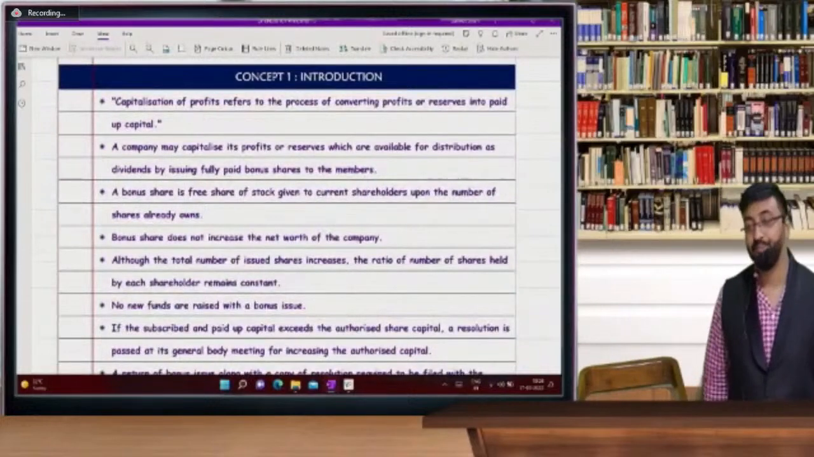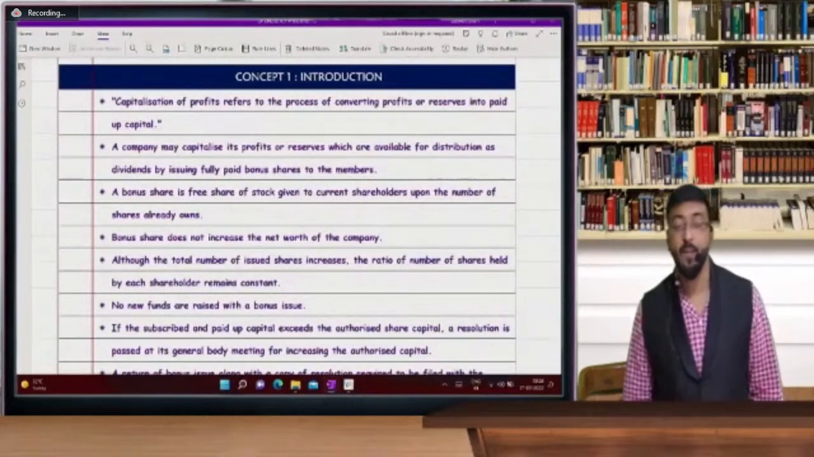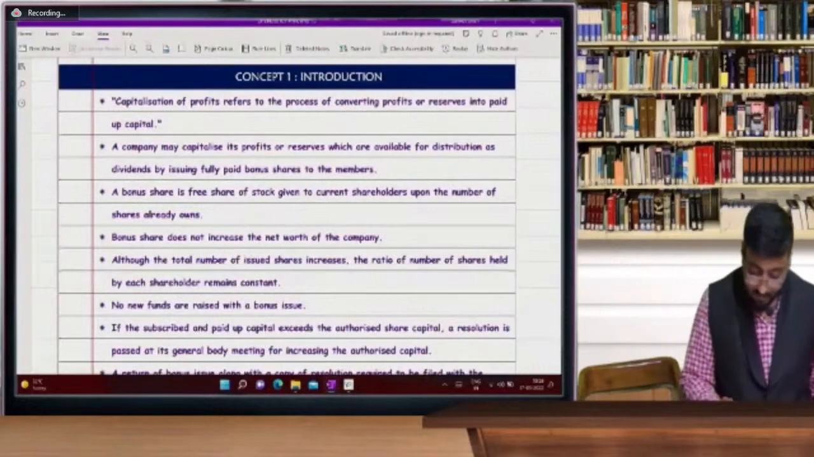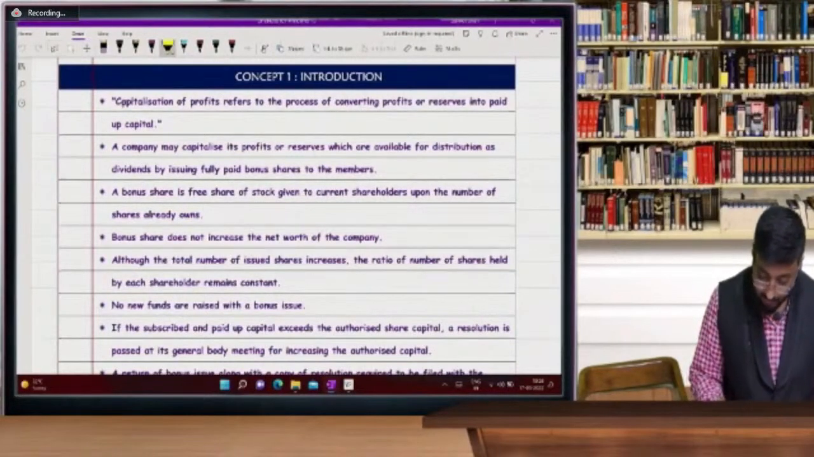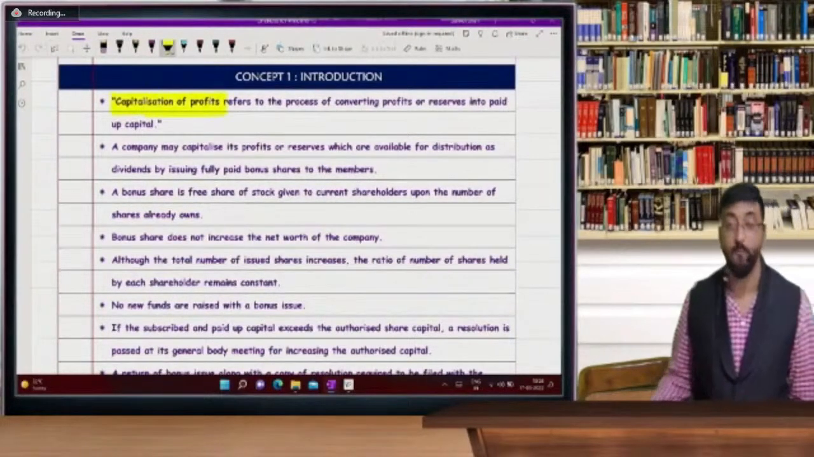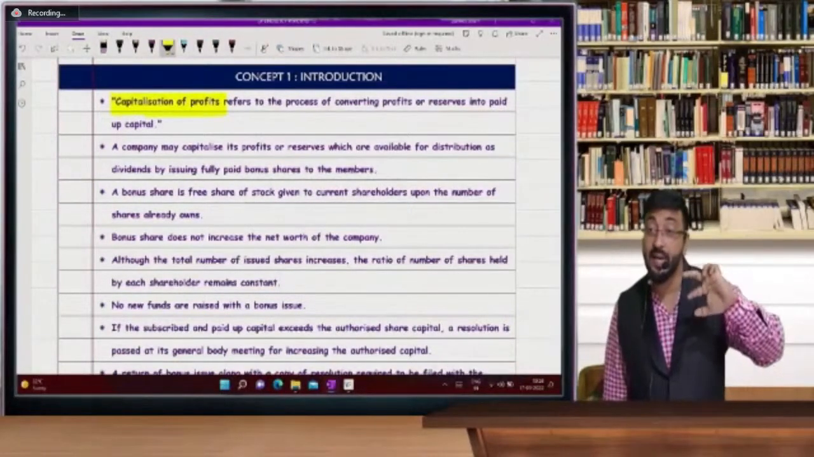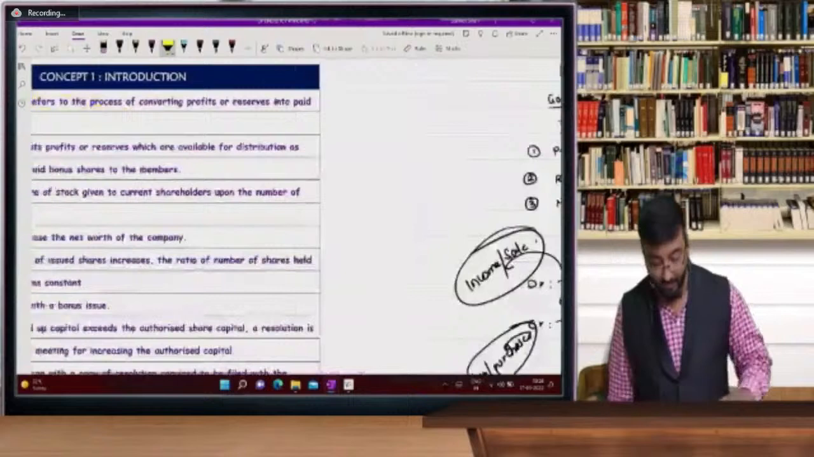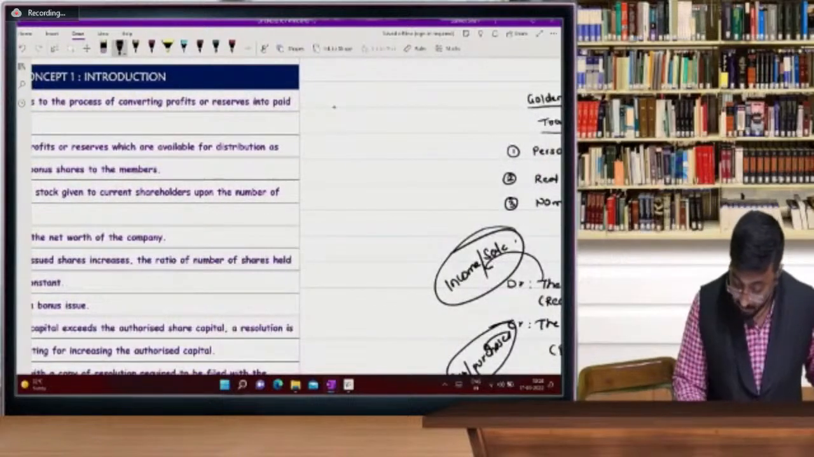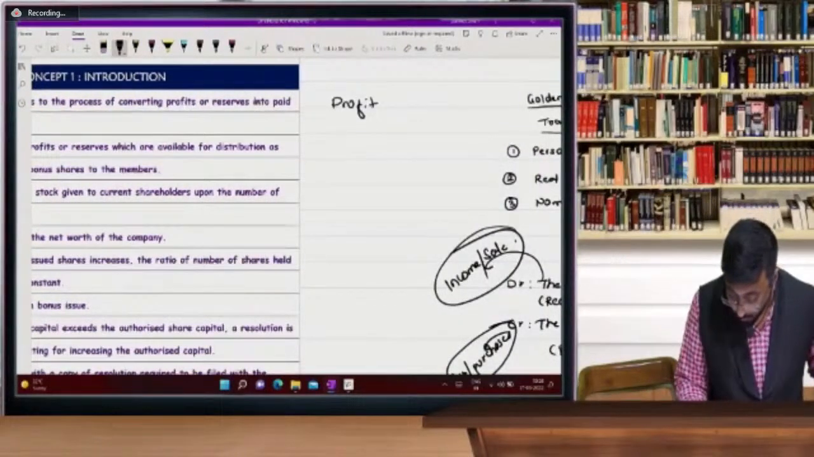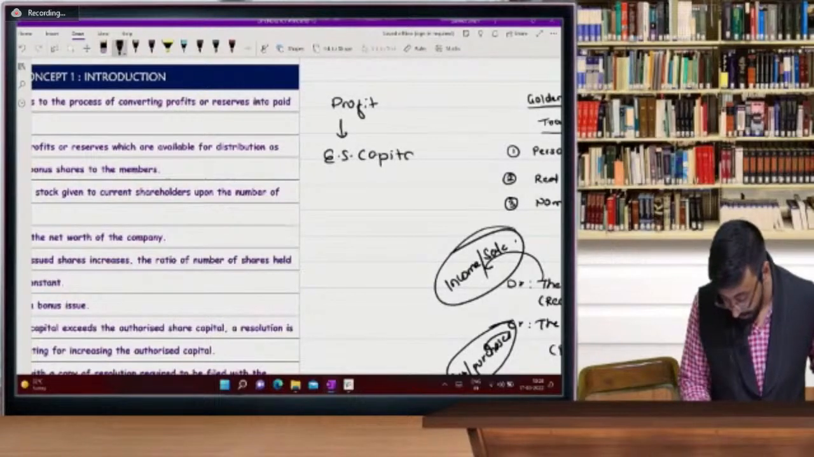Understand. Bonus, the word bonus is also called capitalization of profits. What is capitalization of profits? Profits get converted into capital. What is bonus? I already explained you. Profit को आप convert करते हो equity share capital.